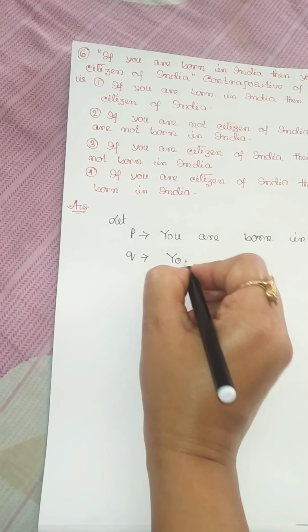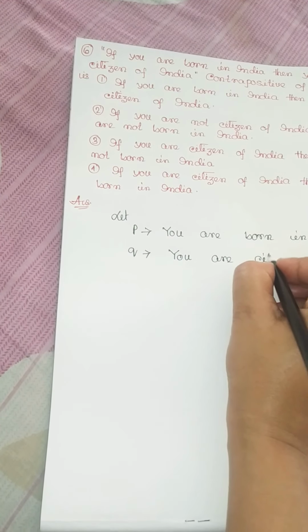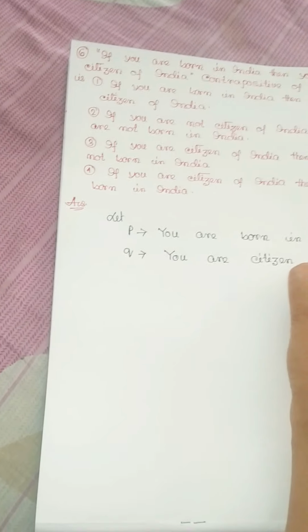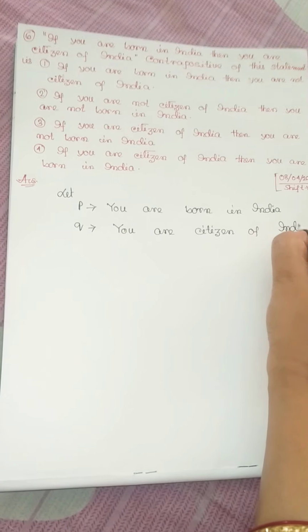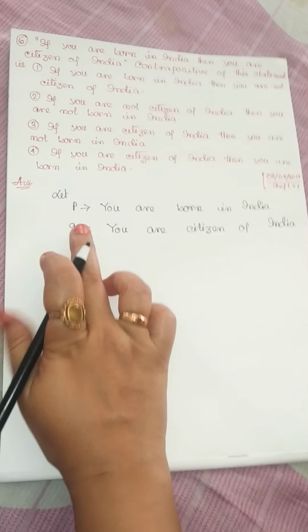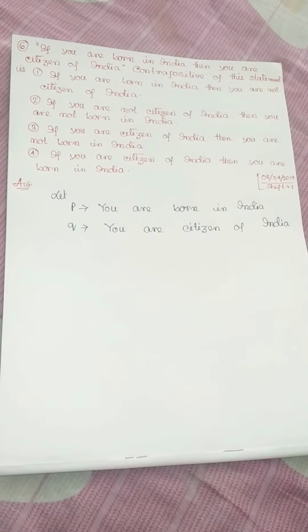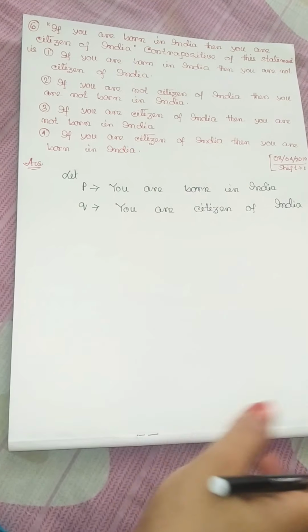You are citizen of India. Simply that P implies that you are born in India, and Q implies you are citizen of India.